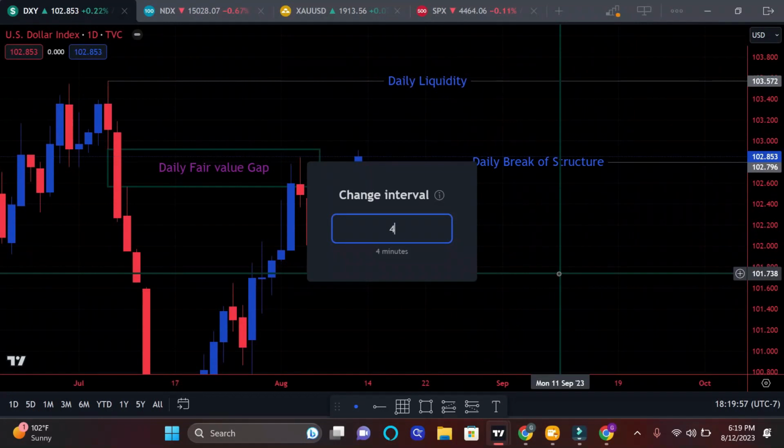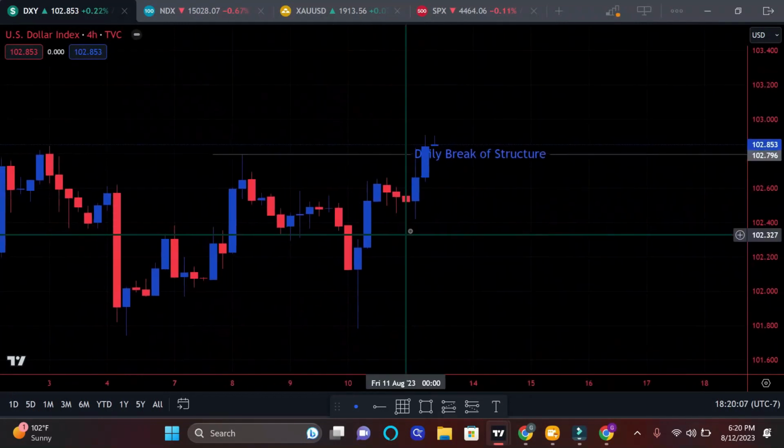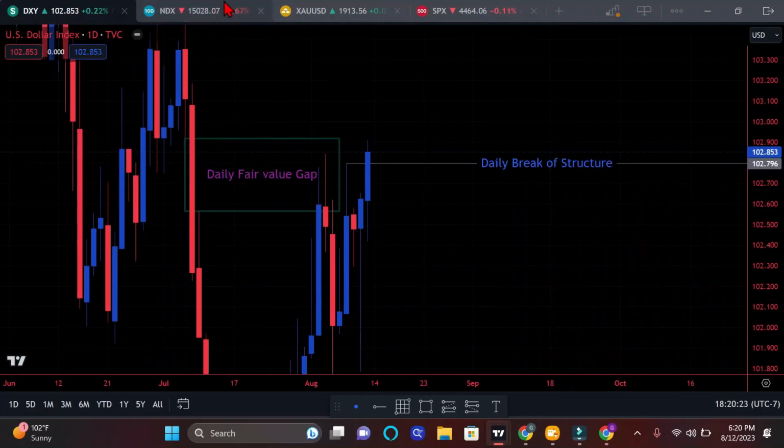Let's go into the 4 hour. We have a break structure, which is still giving us bullish confirmation. We're bullish on the dollar, so I would be bearish on everything else.